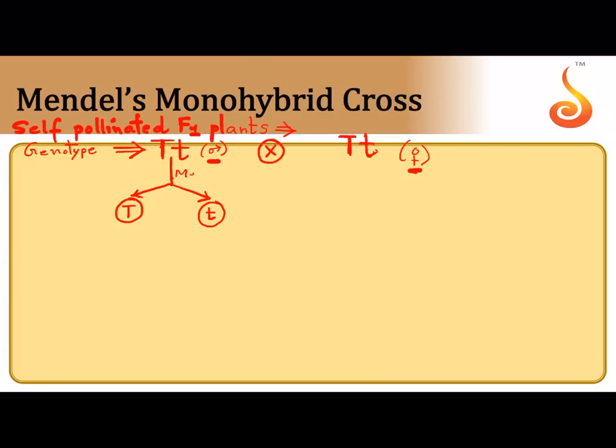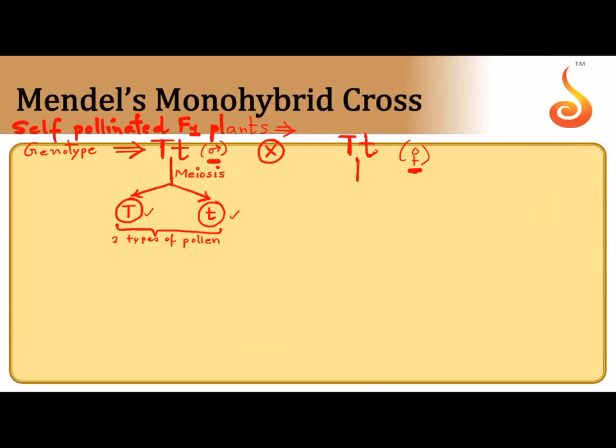So what division takes place during pollen formation? Meiosis takes place. I already told you, during meiosis the pairs get separated. See, this cell has only capital T, this has only small t. Why? Because the parent plant was heterozygous, capital T, small t. So aren't we getting two types of gametes here? Isn't it? So we get two types of pollen. Because the plant is heterozygous.